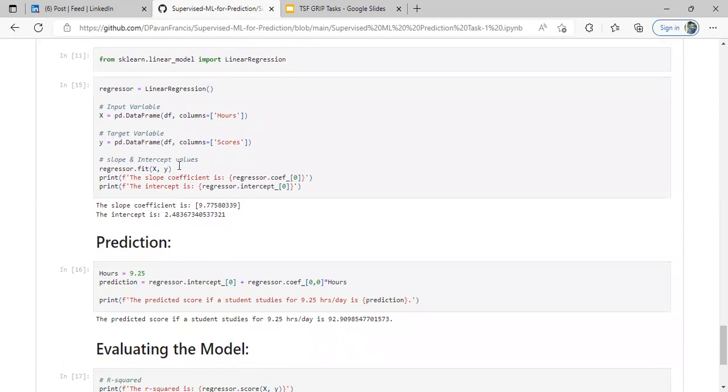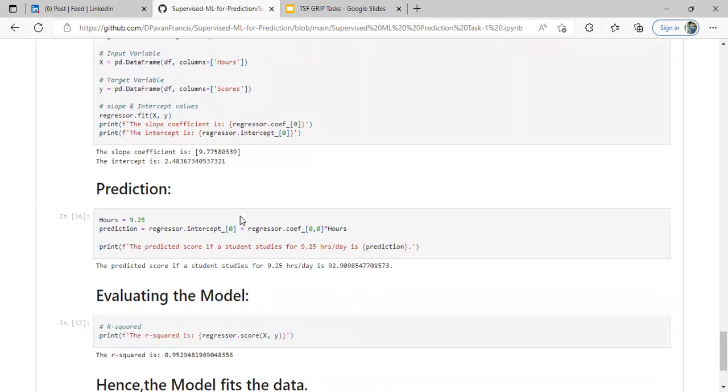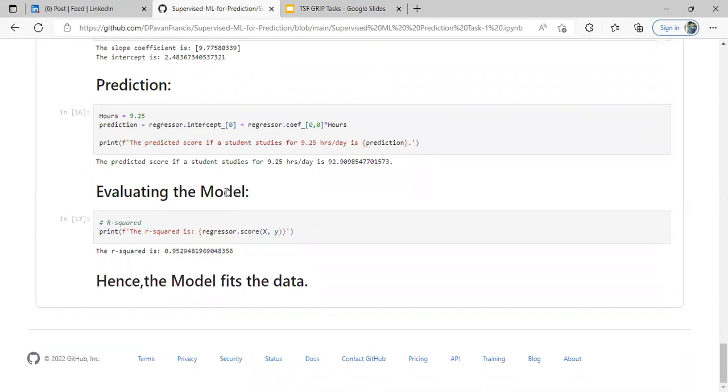Using the formula, we get the slope and intercept, and here we got the slope and intercept values. Our main task is to predict for the given task: the student studies 9.25 hours, so how much percentage might he score? So hours is equal to 9.25, and the prediction is given by the formula which helps us predict the percentage. Hence, by that we get the percentage.